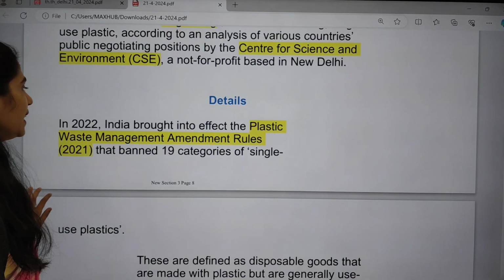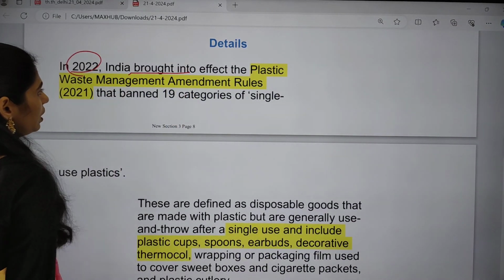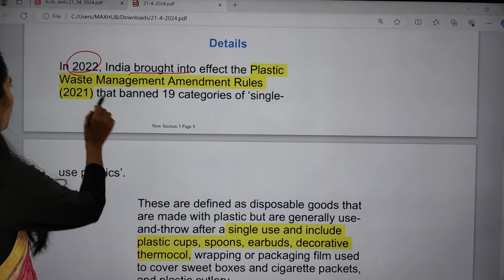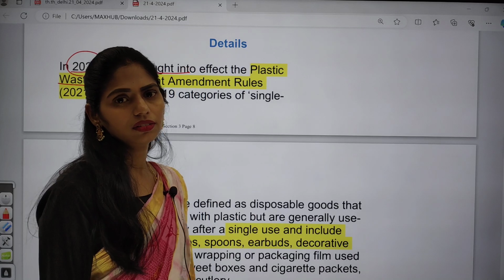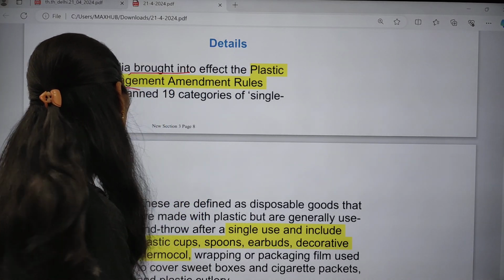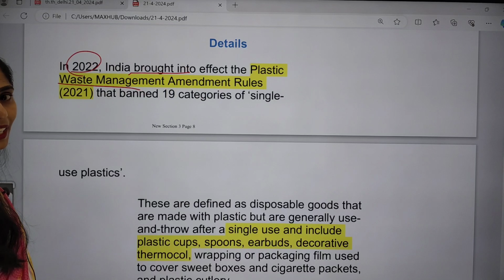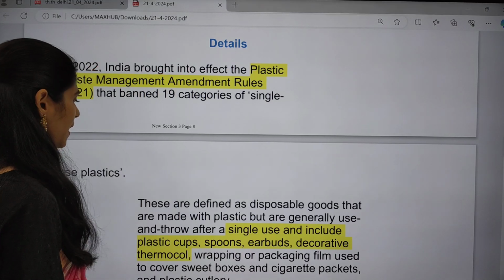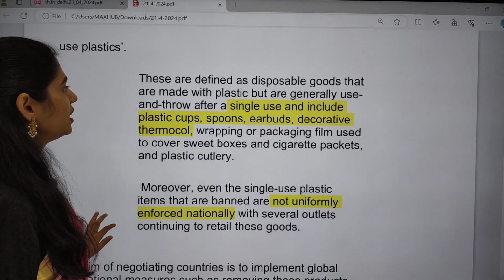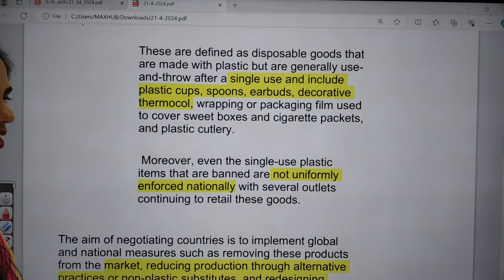If you see the details, it says that in 2022, India brought into effect the Plastic Waste Management Amendment Rules of 2021, and later India started banning around 19 categories of single-use plastics. Actually they are disposable goods, generally used once.